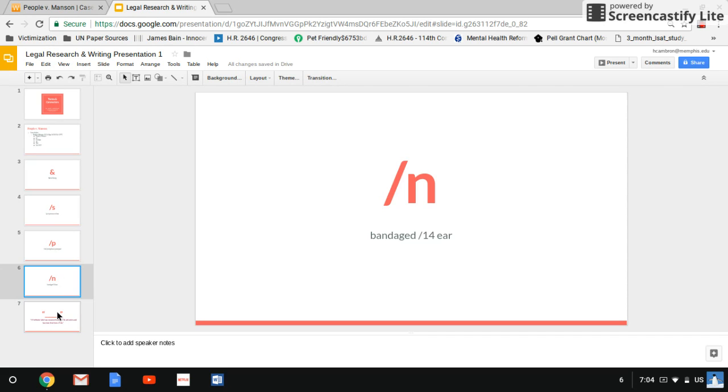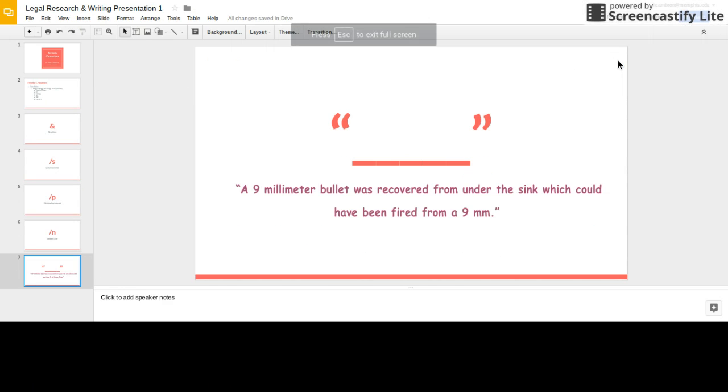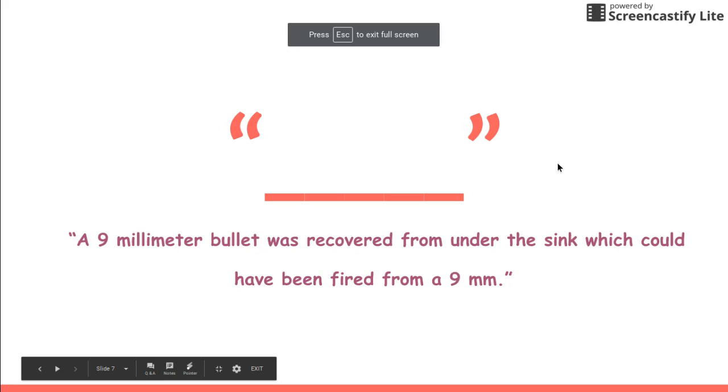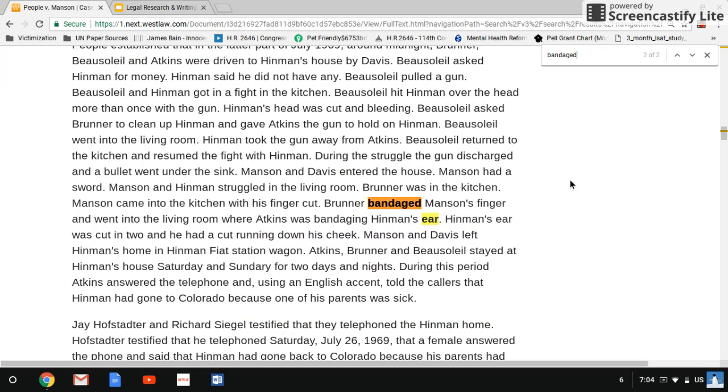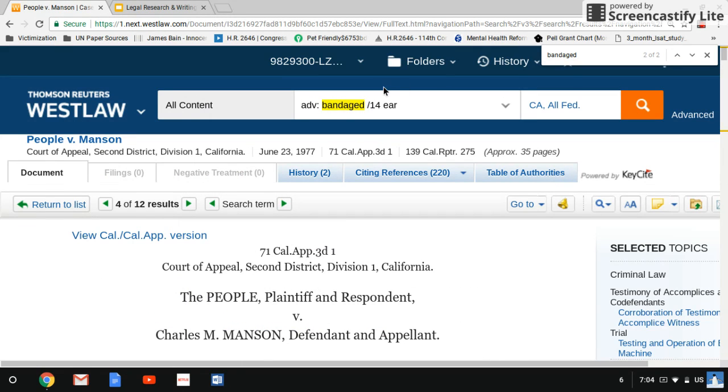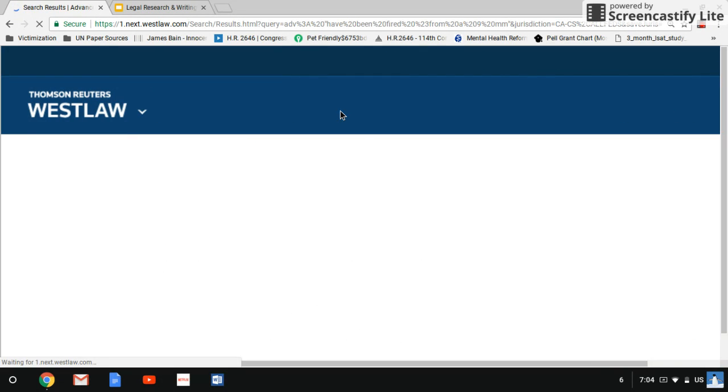Okay, the final thing we are going to search on is quotation marks. The quote from this case that we will use is a 9mm bullet was recovered from under the sink, which could have been fired from a 9mm. If we go to Westlaw, we're going to use the quotation marks to search for the terms in the order in which they appear. And here we will enter quotation mark have been fired from a 9mm, end quotation mark, press enter, and the case should be the second one to pop up.